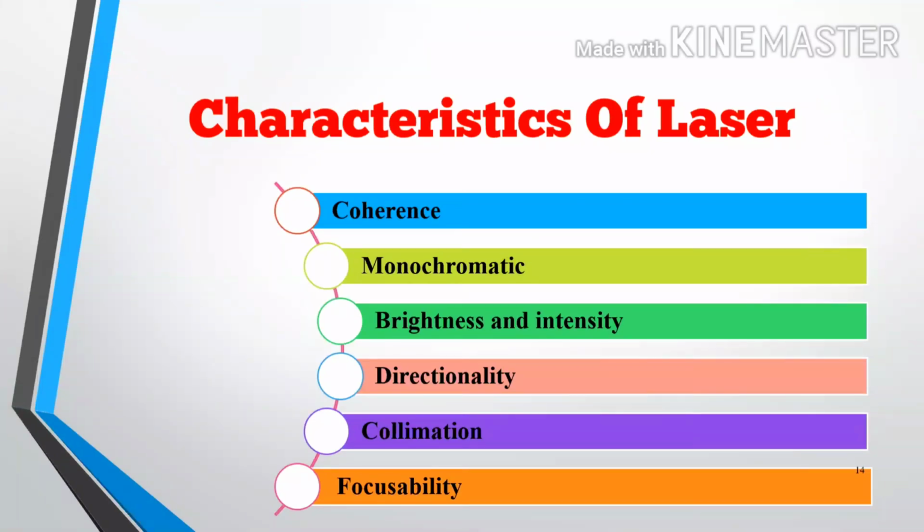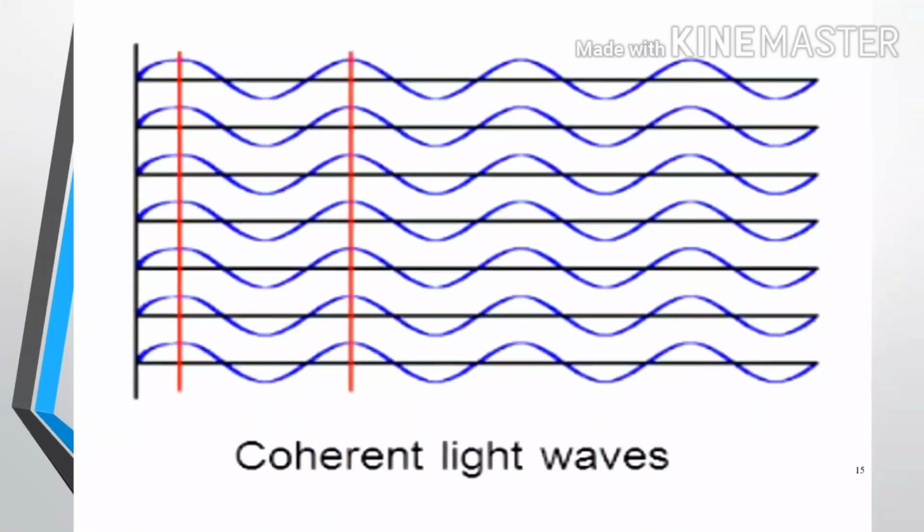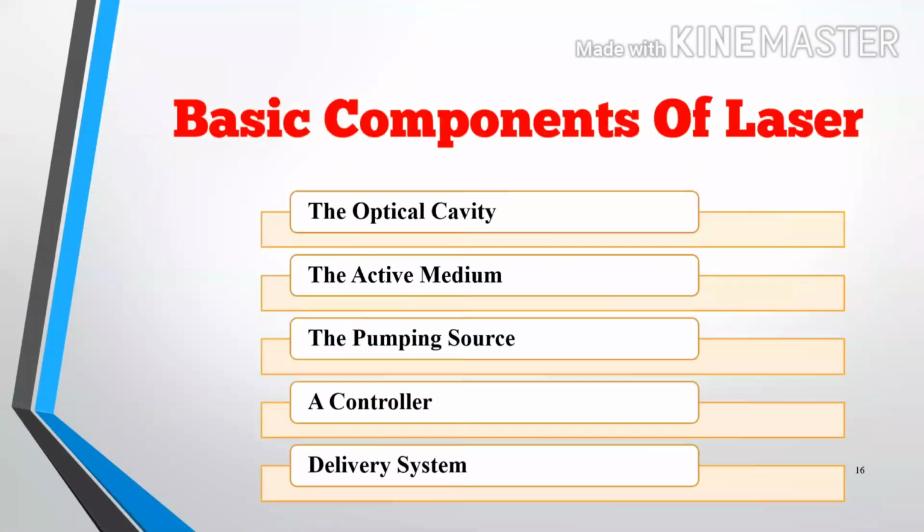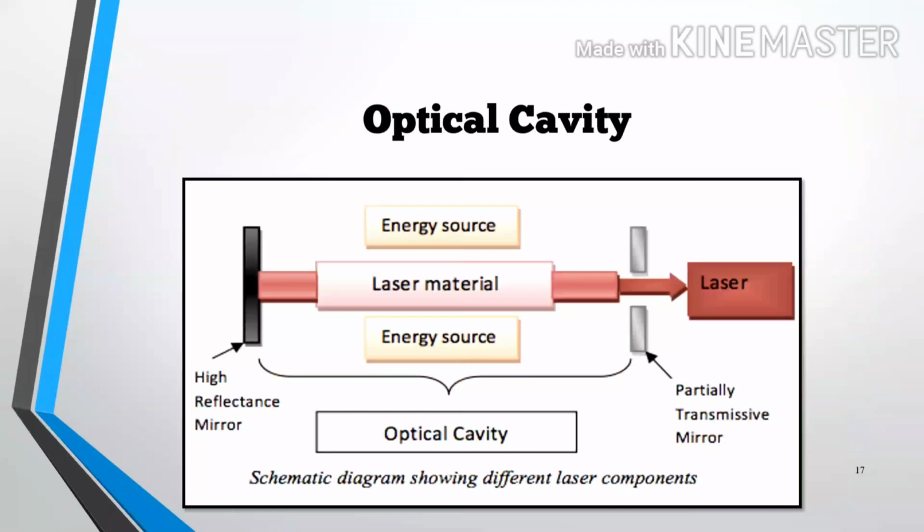Directionality. It is highly directional. Collimation. Collimation refers to the parallel nature, which I have shown in a figure, that all the photons are in the same parallel. Then focusability. Laser is highly focused. Now basic components.